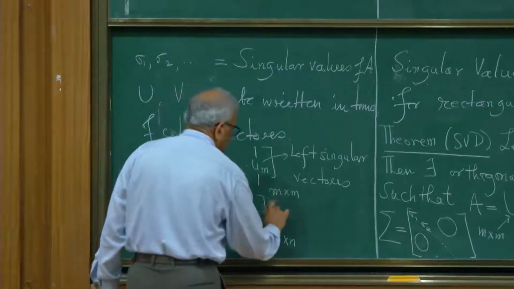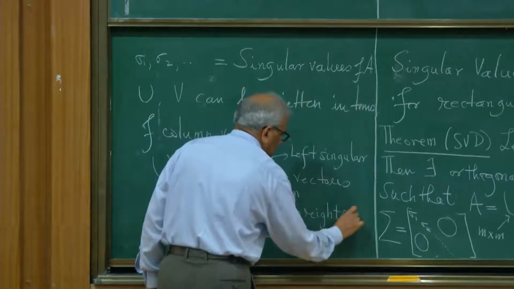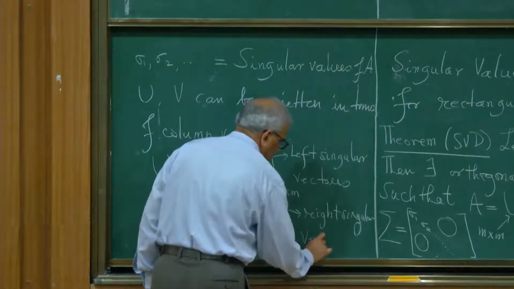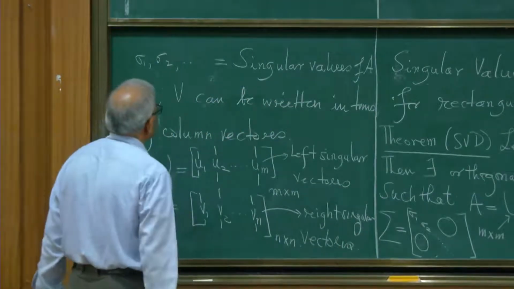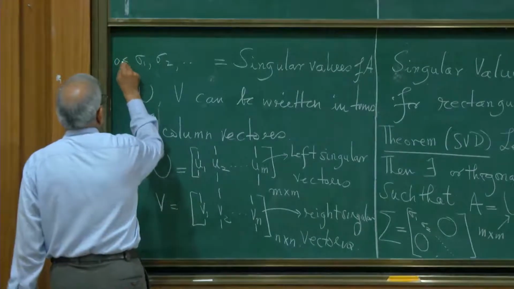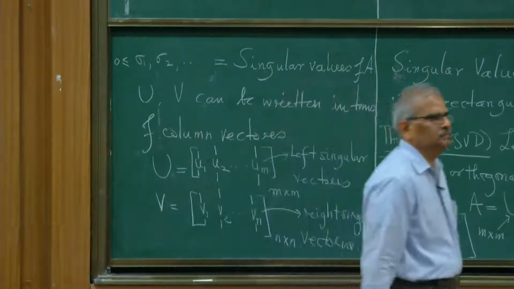And the Vi's are called right singular vectors. And the sigma i's are non-negative. All the sigma i's are non-negative.